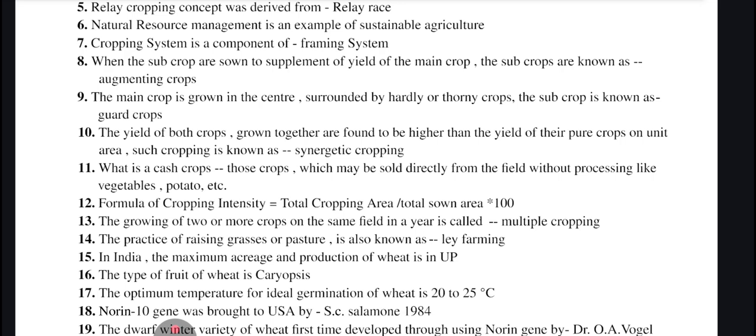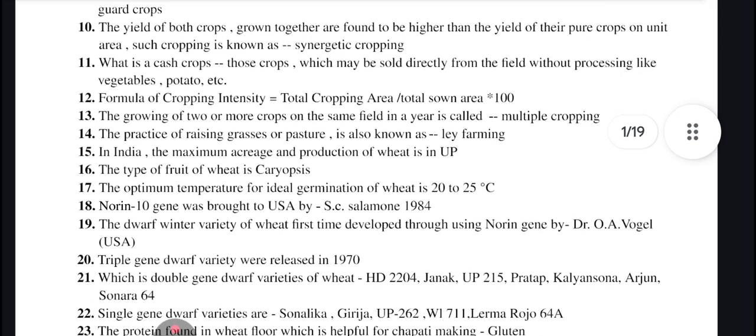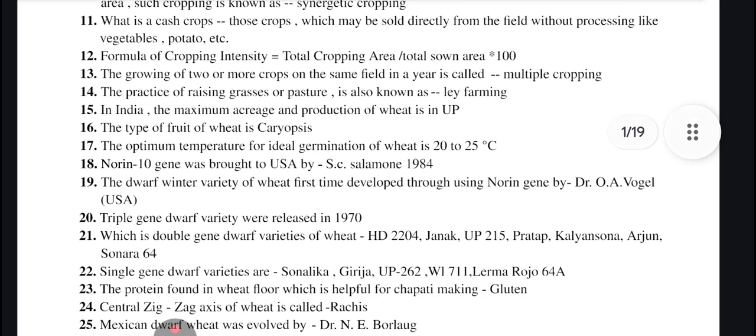Growing of two or more crops on the same field in a year is called multiple cropping. Practice of raising grasses or pasture is also known as lay farming. In India, maximum acreage and production of wheat is in Uttar Pradesh. Type of fruit of wheat is caryopsis. Optimum temperature for ideal germination of wheat is 20 to 25 degree Celsius.